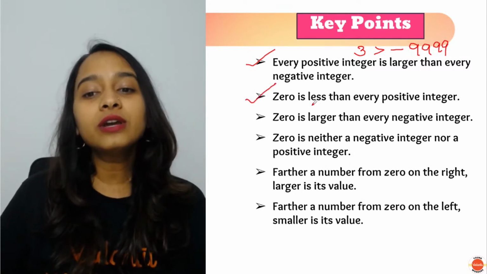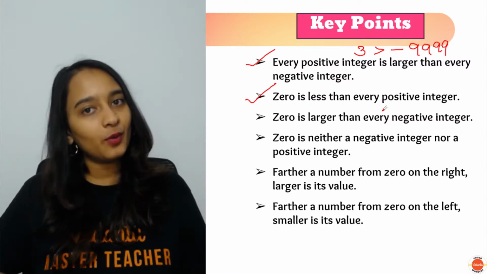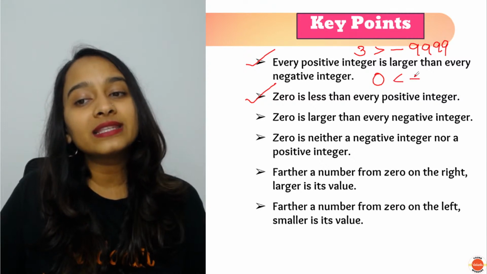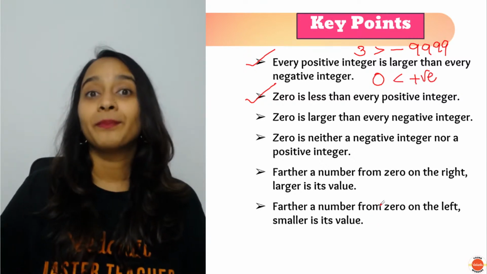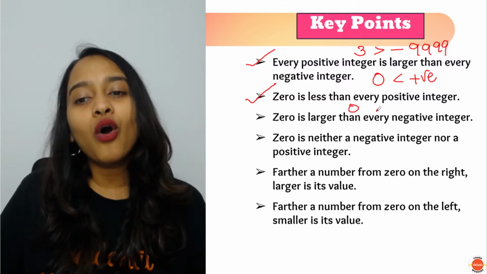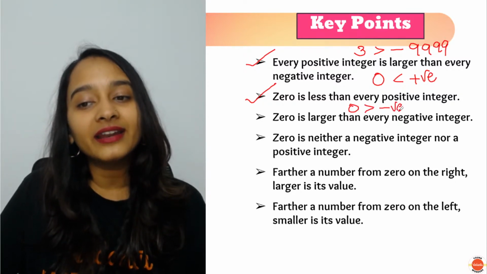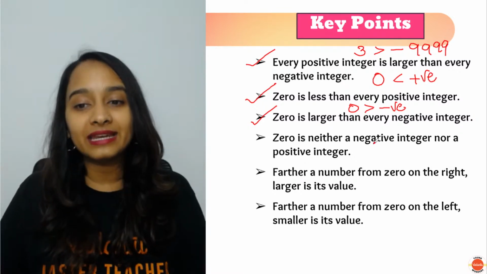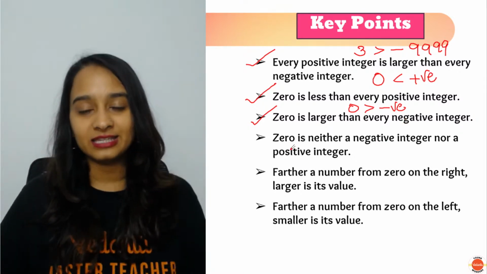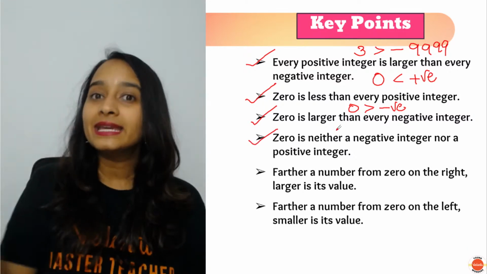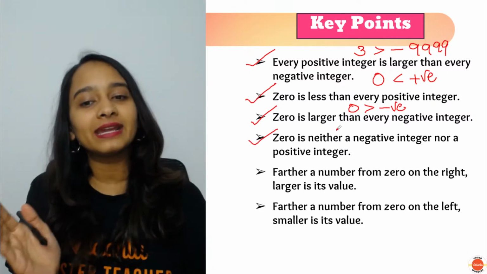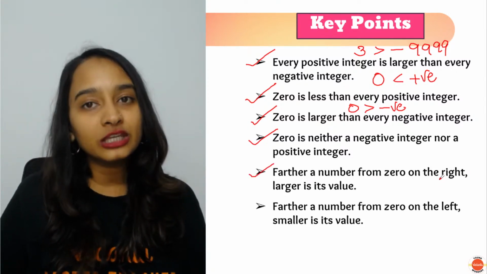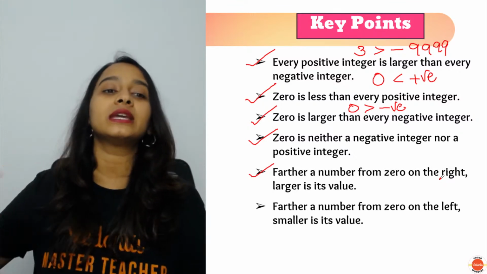Next, 0 is less than every positive integer. You take any positive integer, 0 is less than the positive integer. But 0 is always greater than a negative integer. Next, 0 is neither positive nor negative. It is neutral. Farther a number from 0 on the right, larger is its value.